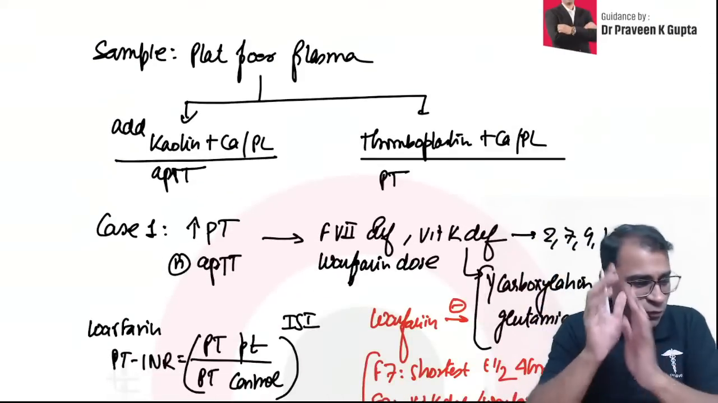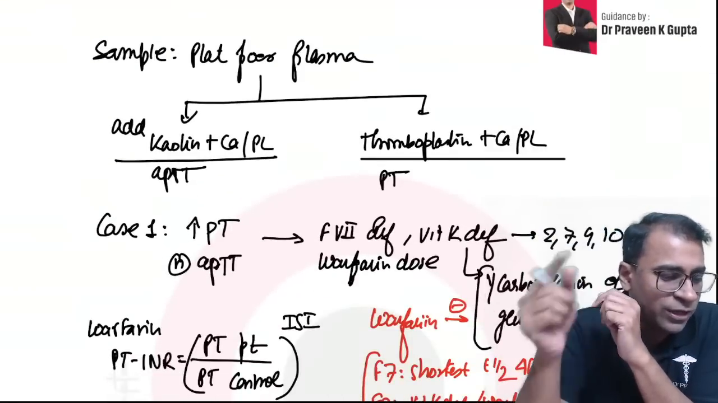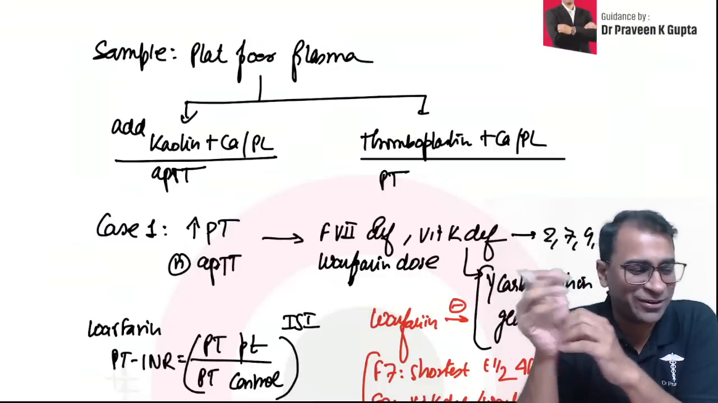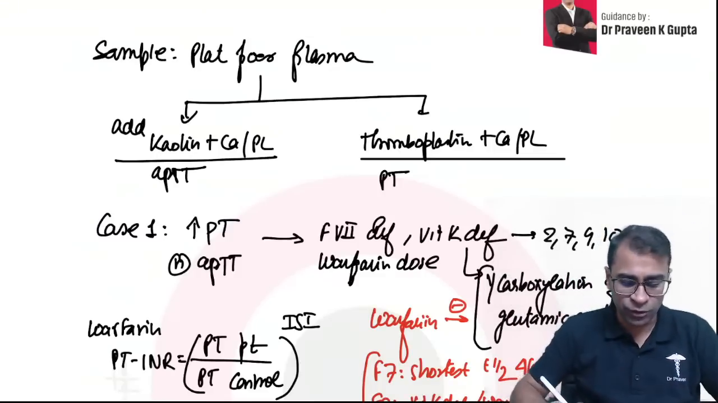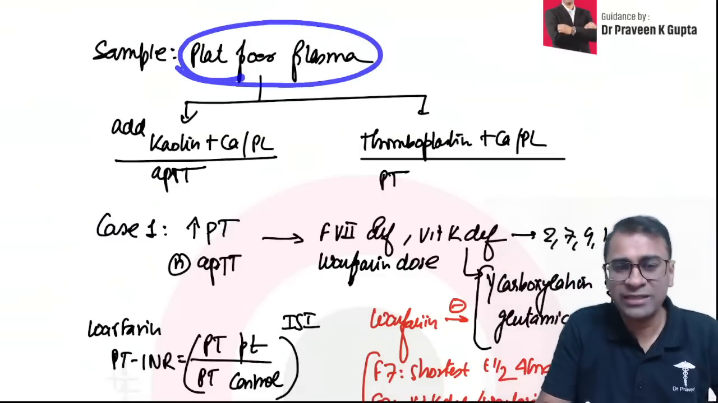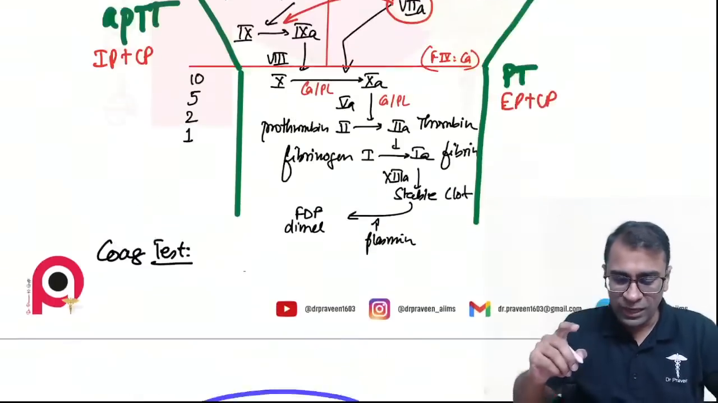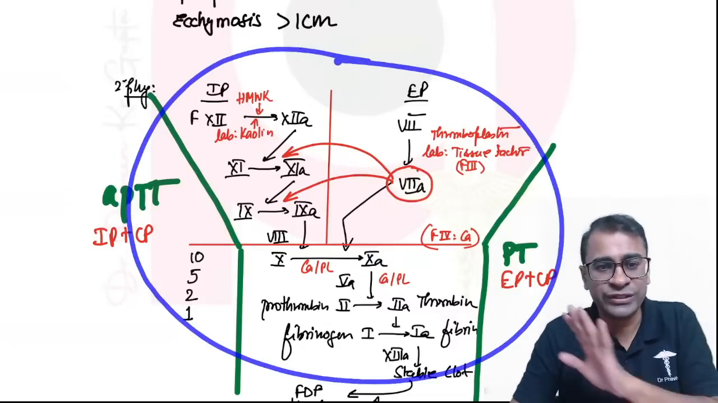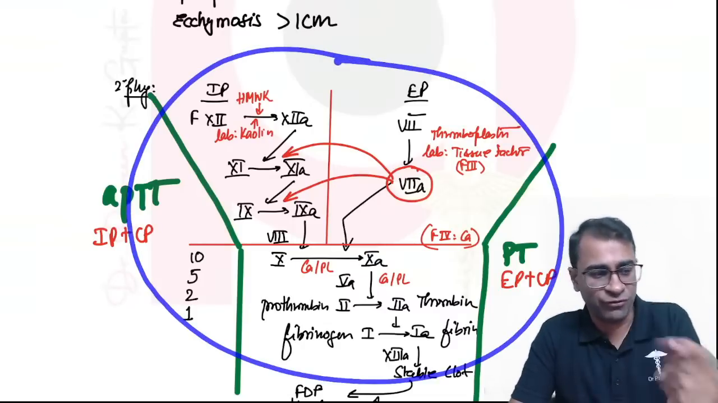Now, yes, you all have answered it correctly. VWD, because it is associated with factor 8. Very good. That's great. Perfect. Now look, what sample do you take? It's platelet poor plasma. Now, just come back here and tell me which of these factors will cause no bleeding. It's an MCQ to all of you. Quickly, tell me the answer.